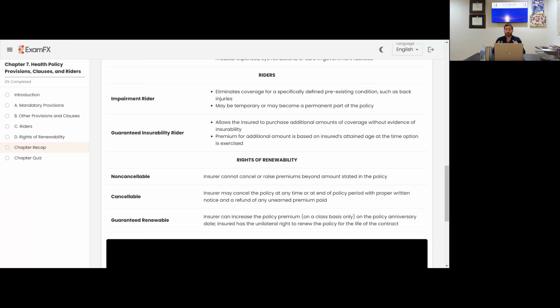Cancelable. The insurer may cancel the policy at any time at the end of the policy period with proper written notice or a refund of any unearned premium paid. So very important to understand if you have a non-cancelable policy or if you have a cancelable health insurance policy.